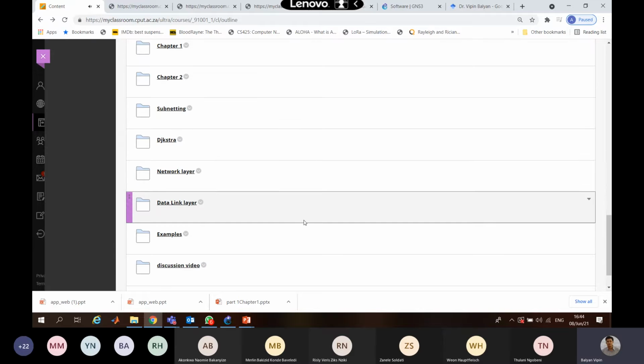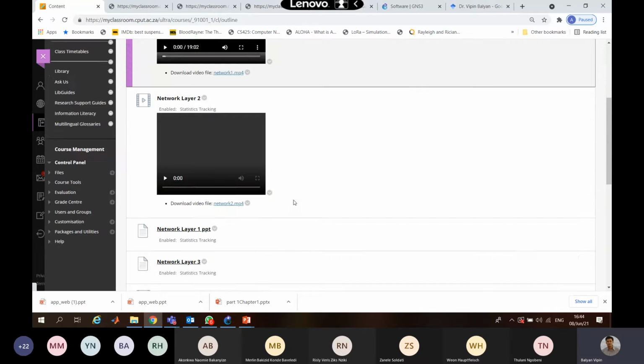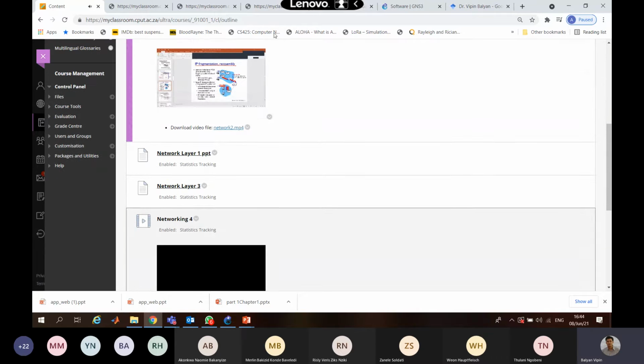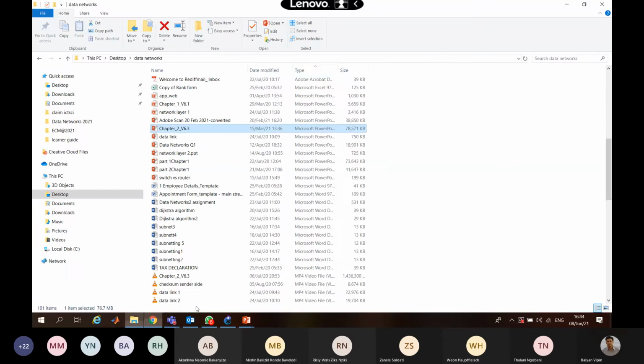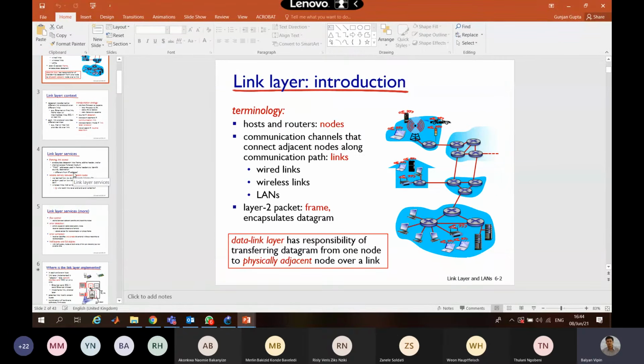I think they are on autoplay. So if you go to network layer, data link, so in this data link,